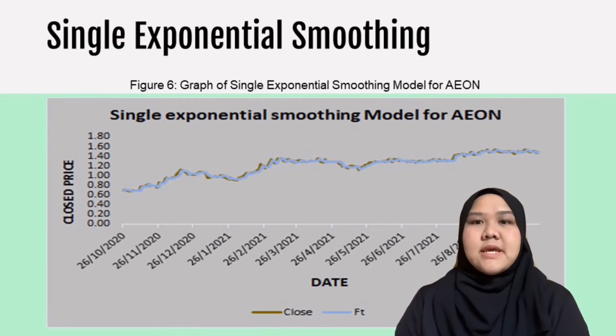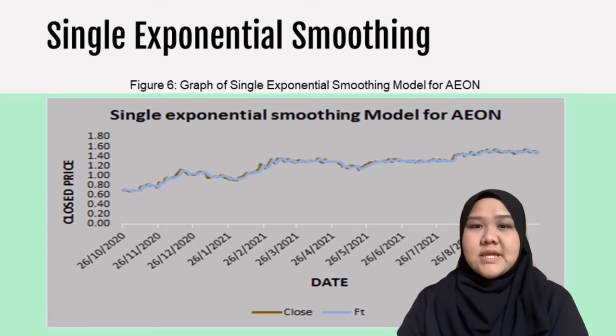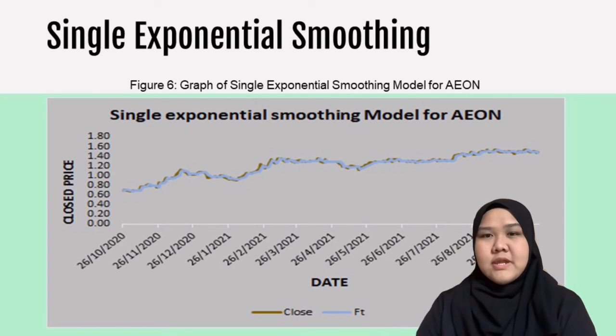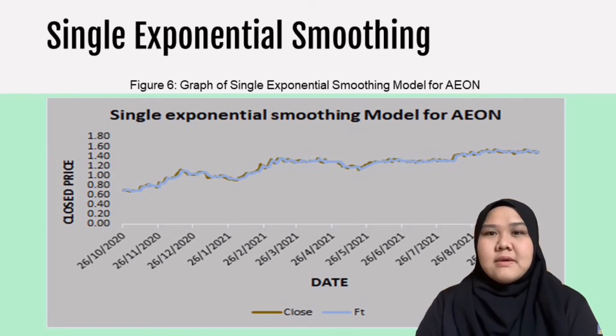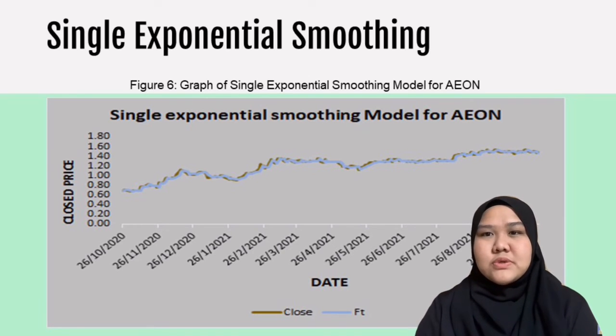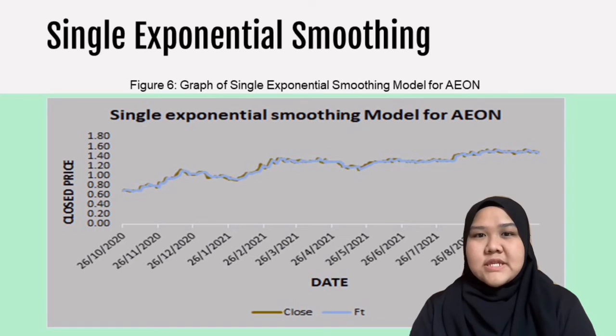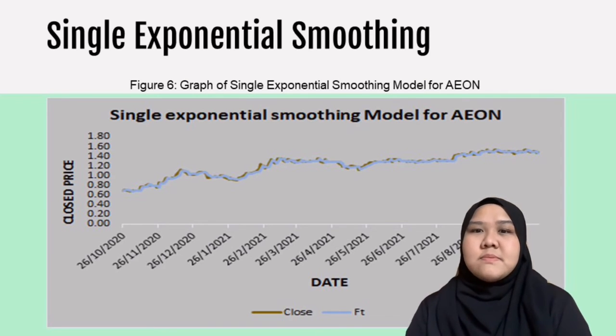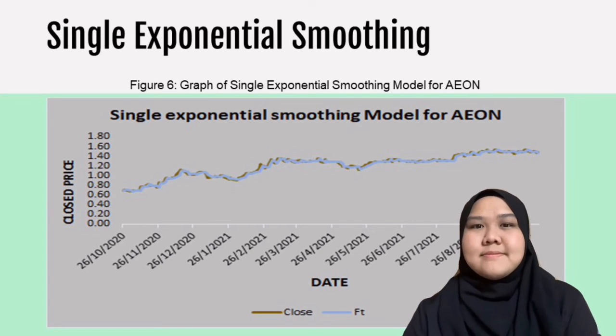Based on the single exponential smoothing method by using alpha 0.7829, the graph shows a minimized error between the actual price and the fitted value. The mean square error estimation for this model is 0.0008 and the mean square error evaluation is 0.0006. For mean absolute percentage error, the estimation is 1.8891 and the evaluation is 1.3258.